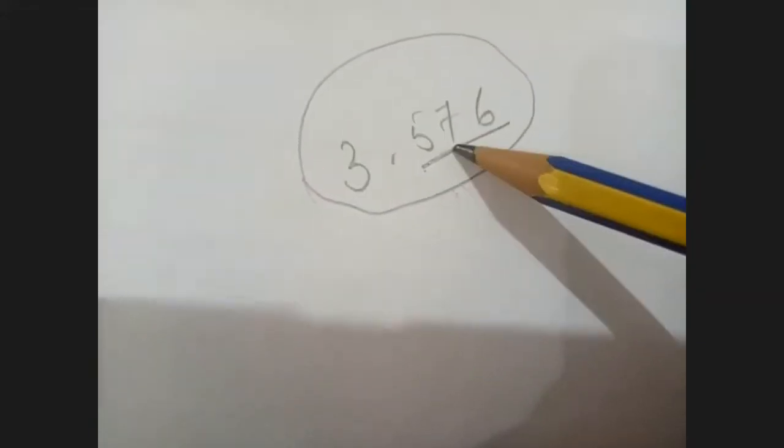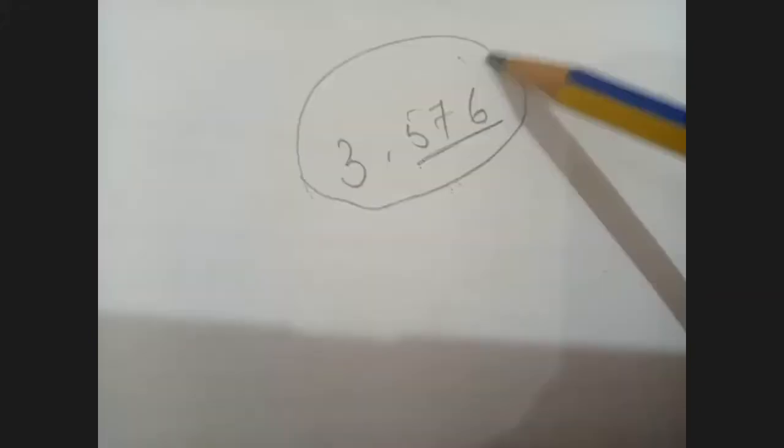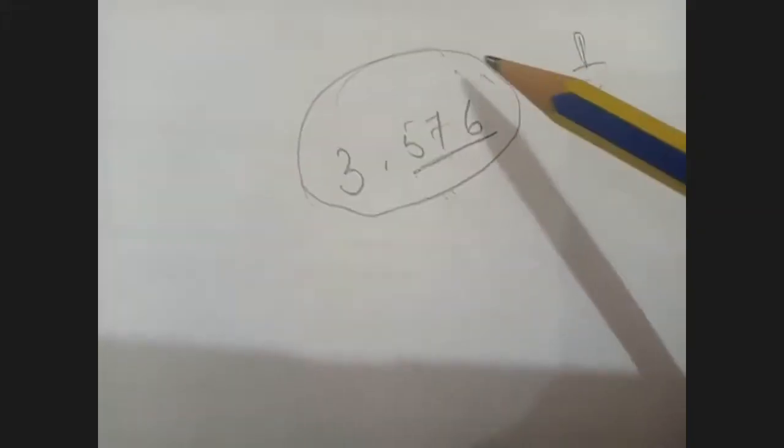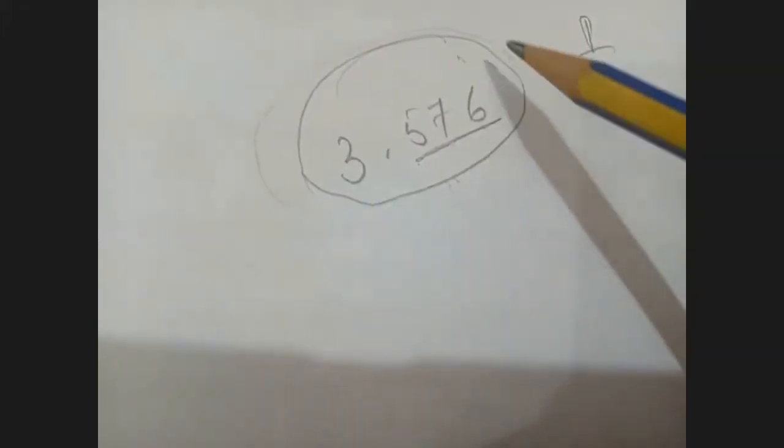Am I clear, children? So this also real number. Real number is a collection of rational and irrational number. So this I can write in the form of P by Q. This is a rational number because number is it is terminating, so it is a rational number. So I am going to show how to represent these decimal number on the number line. Am I clear, children? Are you all ready? Understand what I'm teaching. After understanding, you practice at home by seeing this answer.